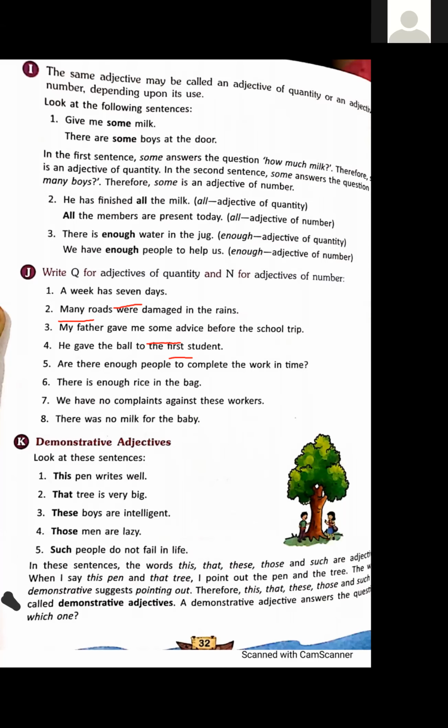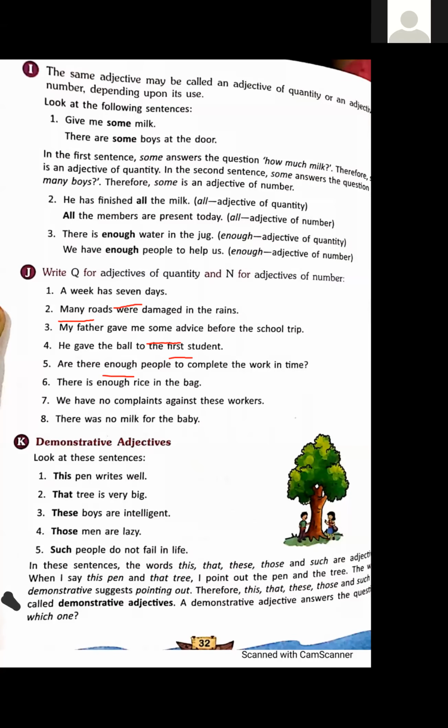Here, first is an adjective, and this is adjective of number. Fifth sentence, are there enough people to complete the work in time? Again, here enough is an adjective of number because we can count the people.